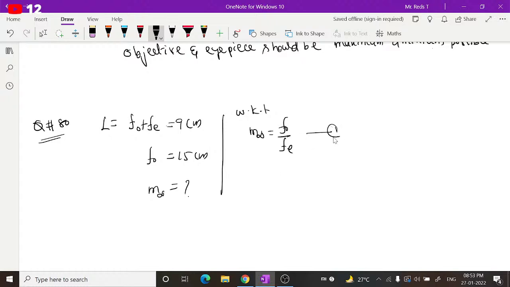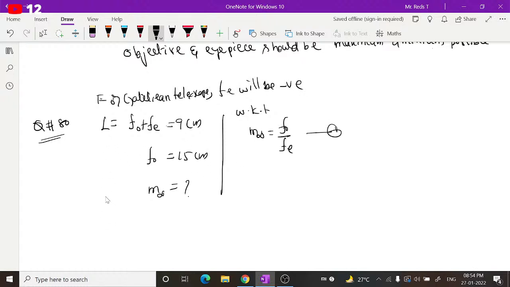Okay, let us consider this as equation 1. To find this, as we know f0, let us try to find fe. To find fe, let us use these relations. Here, this is a Galilean telescope, so take this carefully. For a Galilean telescope, fe will be negative.